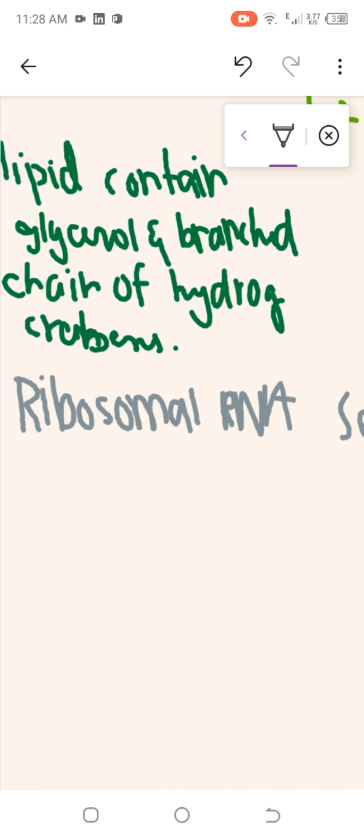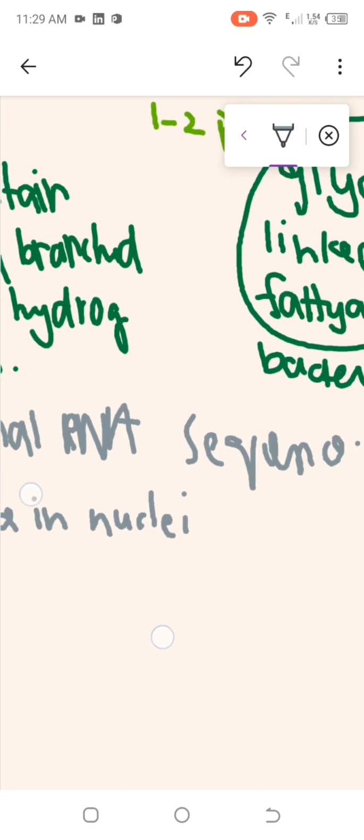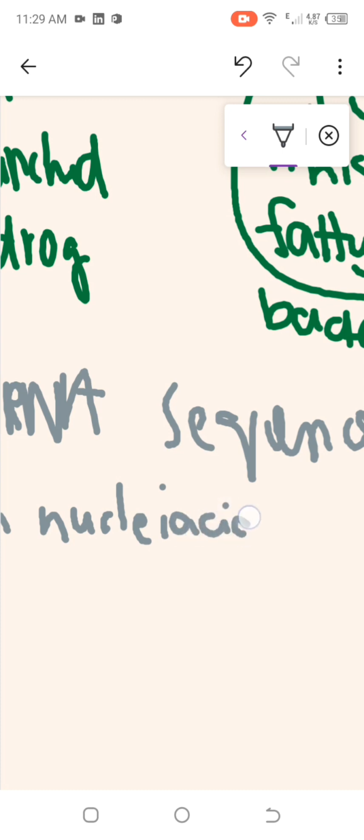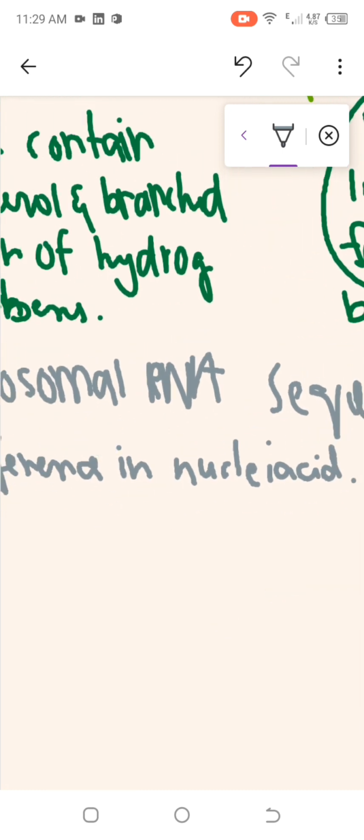You might be thinking Archaea have a composition of glycerol plus long or branched chains of hydrocarbons, the same as Eukarya. So what's the difference between Archaea and eubacteria? They have a difference in their nucleic acid.